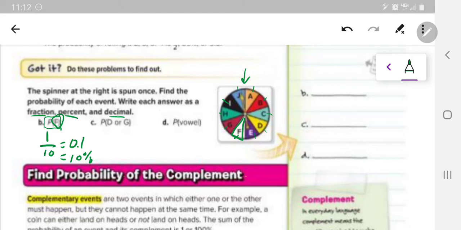All right, now let's go on to see probability of D or G. So again, we still have the same number of total possible outcomes. And let's see how many pie pieces are taken up by D or G. So if we go around, we have D here, I have G here.